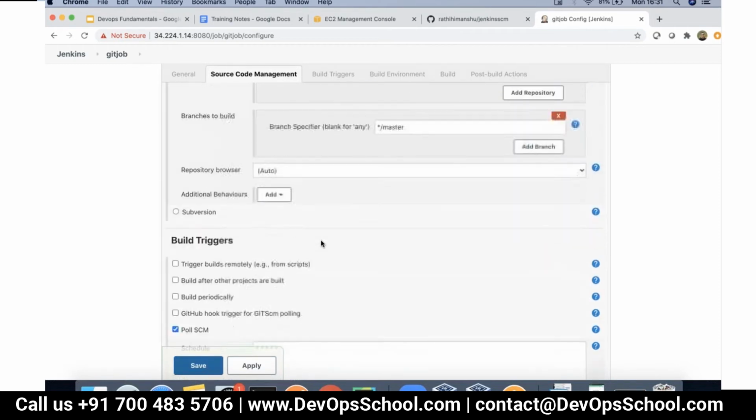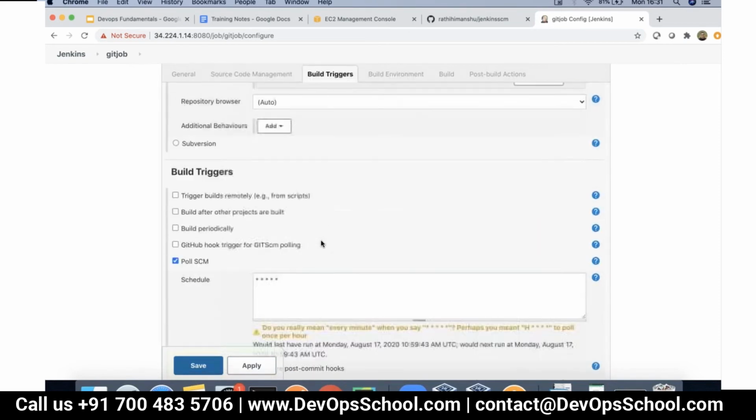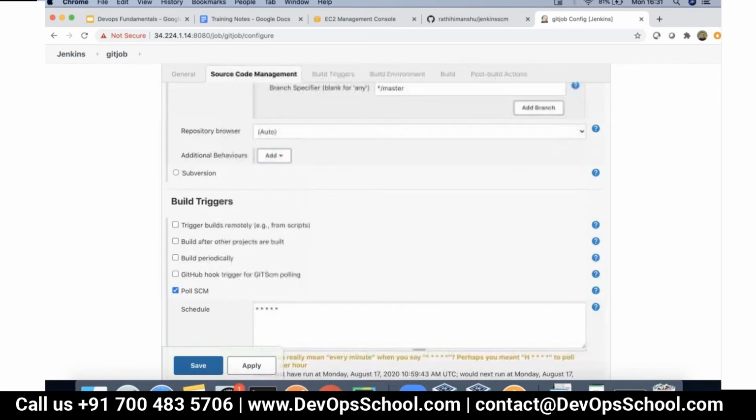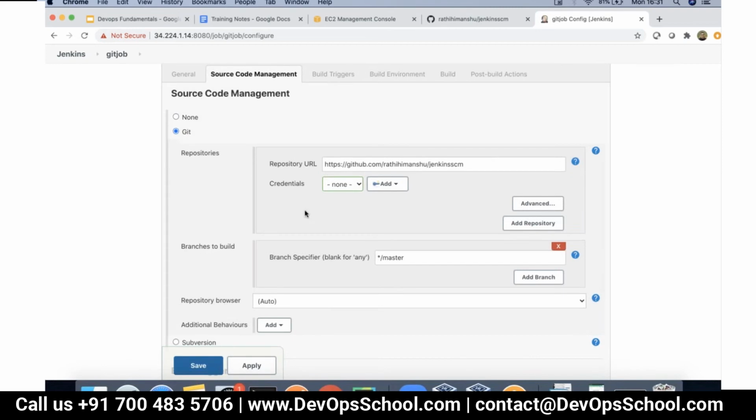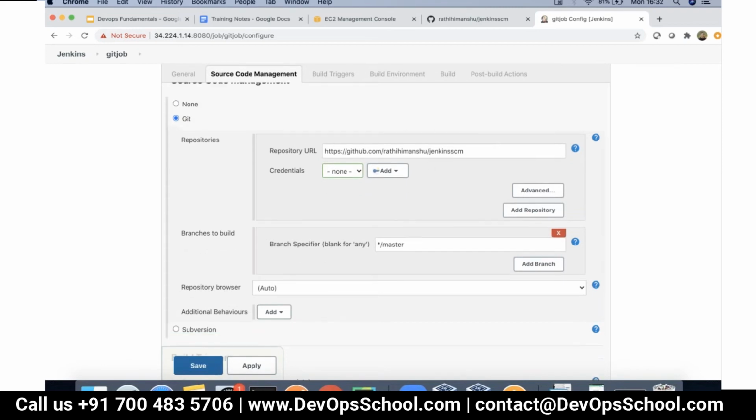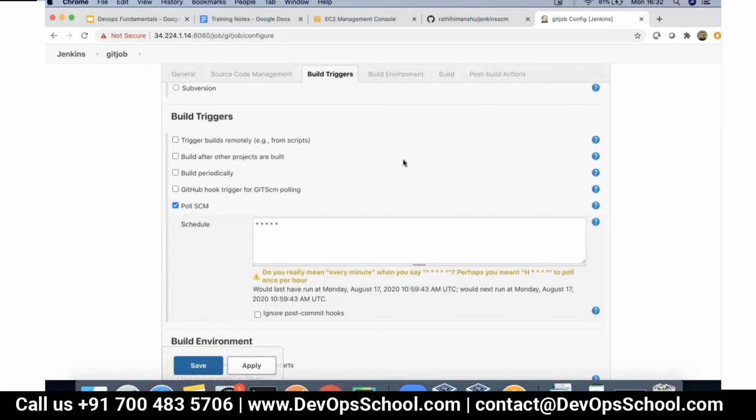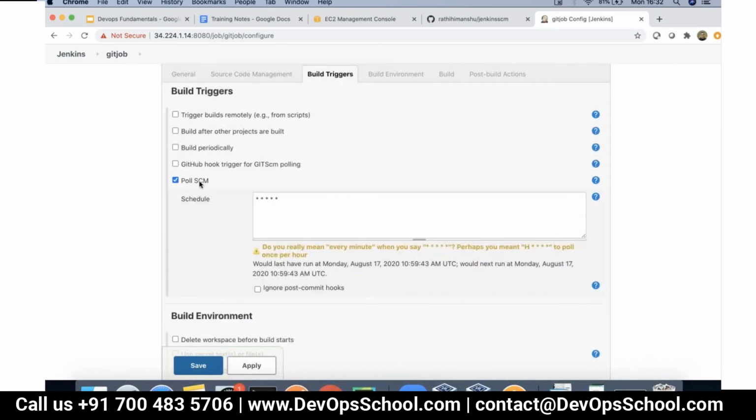So, next, what are the build triggers? When you have integrated with source code management, it is going to clone this repository. Now, when it should really look into that repository, I chose the option Poll SCM. This option tells Jenkins to look into the source code management every minute, and if there is something new, a new commit, then only should it trigger the build.